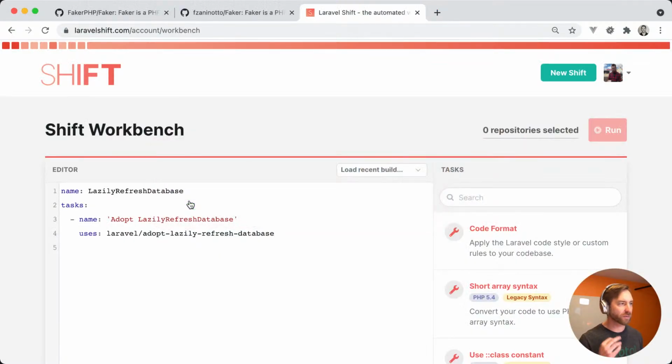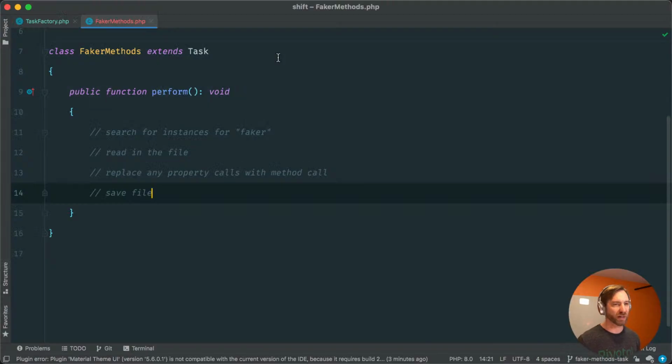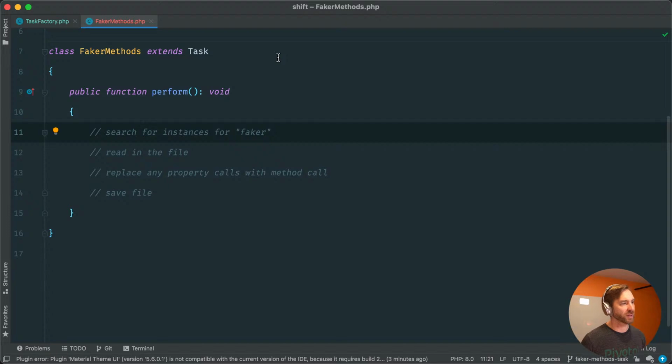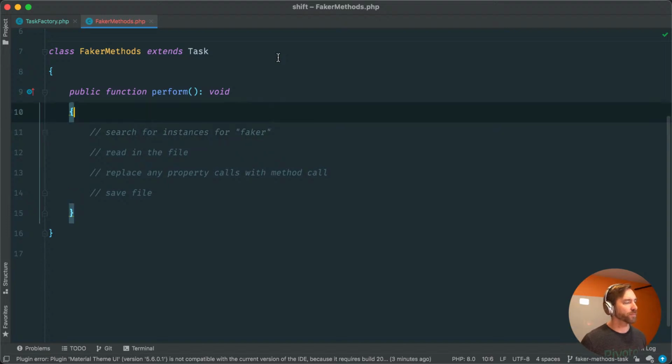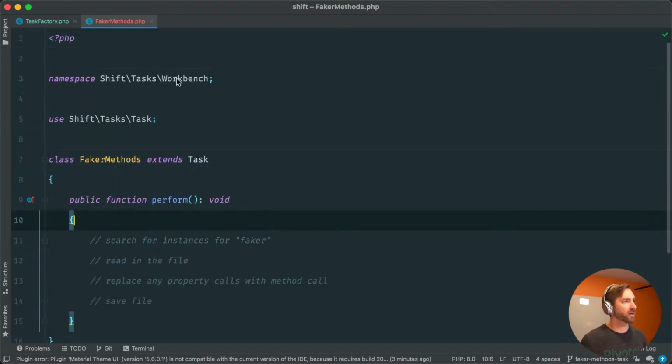And again, since Faker's free, since this is a PHP task, blah, blah, blah, I'll probably just make this a free task in the workbench. It's pretty lightweight. So let's just get this going here. So there's our pseudocode, Faker methods. Let's go make a test.